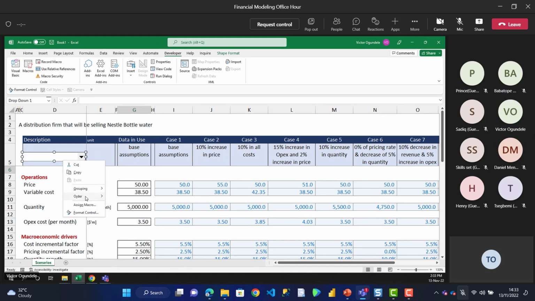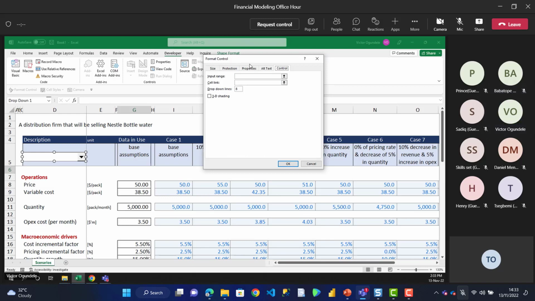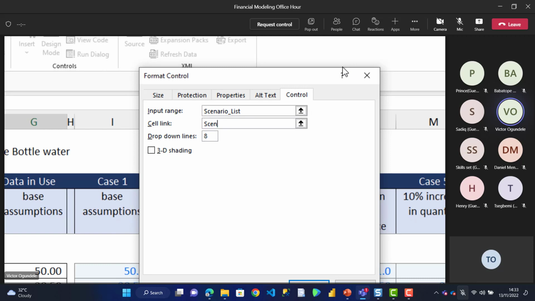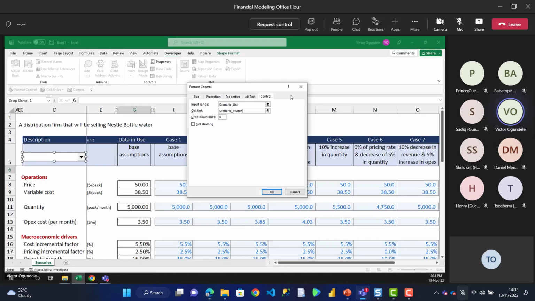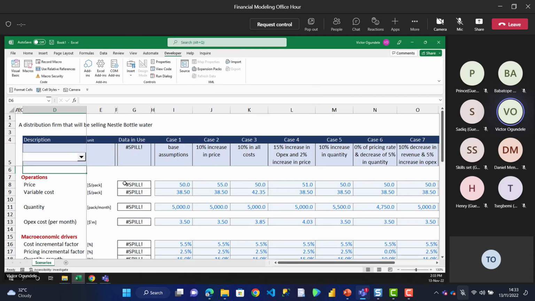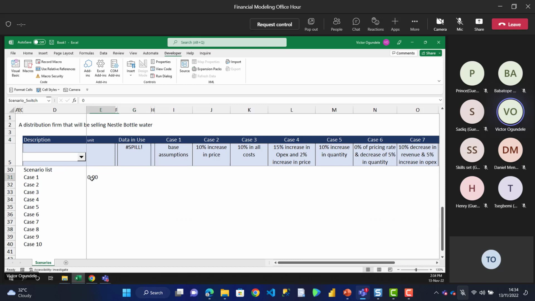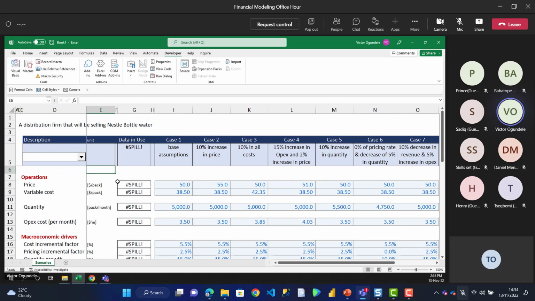I will right click, click on format control, and for the input range I use the name we created, the range we called scenario underscore list. The second one, the cell link, we call scenario underscore switch. The spelling must be the same as what you used in your name range. Now immediately I change that, what has happened is we've taken away the control from our scenario switch that we created. You can see that it automatically goes back to 0. In yours it might give a value error, but mine is showing splits.